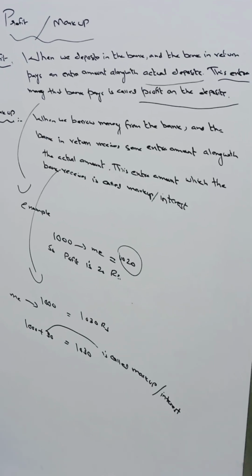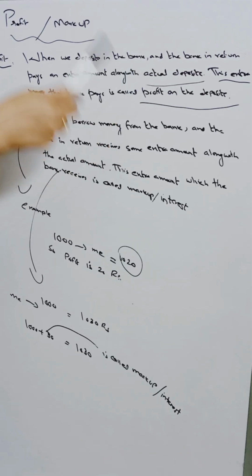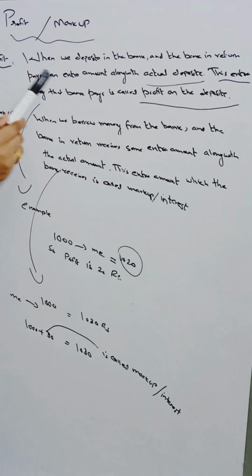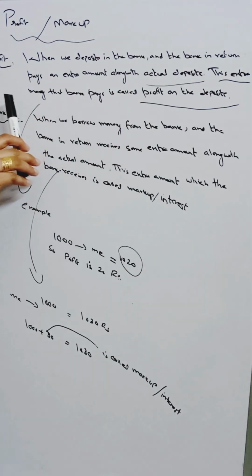Profit and markup. What is profit? Today we are going to understand what profit actually is and what markup or interest on it is. So let's begin. When we deposit money in the bank and the bank in return pays an extra amount along with the actual deposit, this extra money that the bank pays to us is called profit on the deposit.